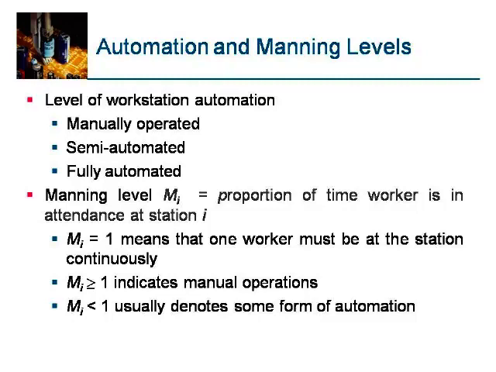If Mi is 1, it means the human being is 100% or continuously engaged in the operation of that particular workstation. Mi greater than 1 indicates manual operations, with more than one human attached to it. Mi less than 1 usually denotes some form of automation.